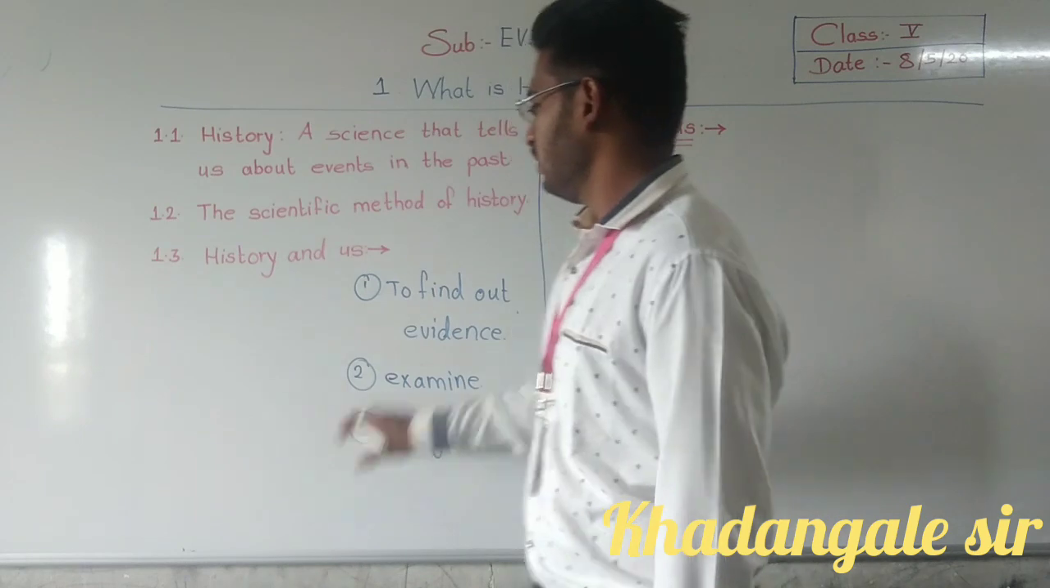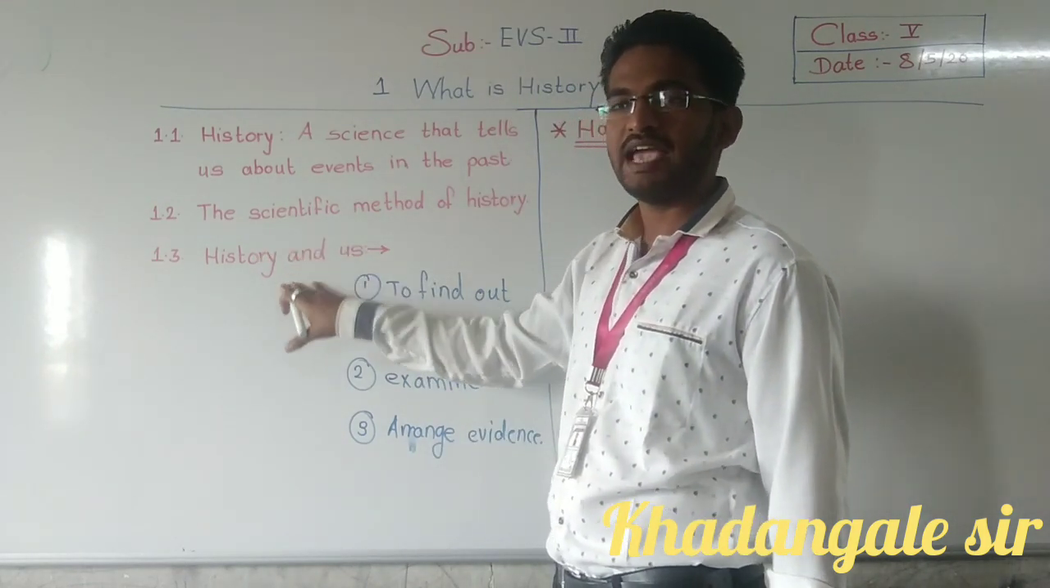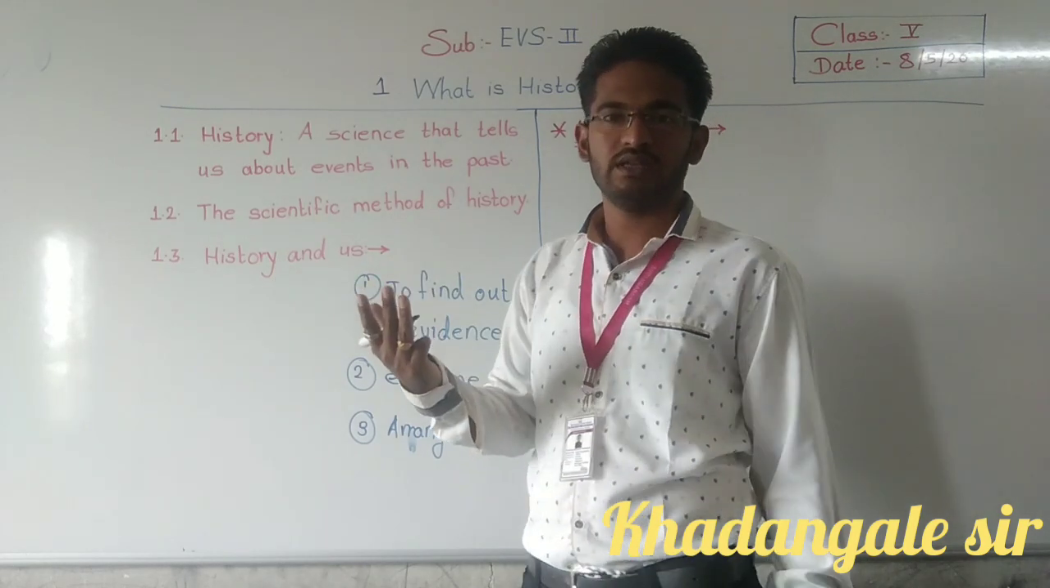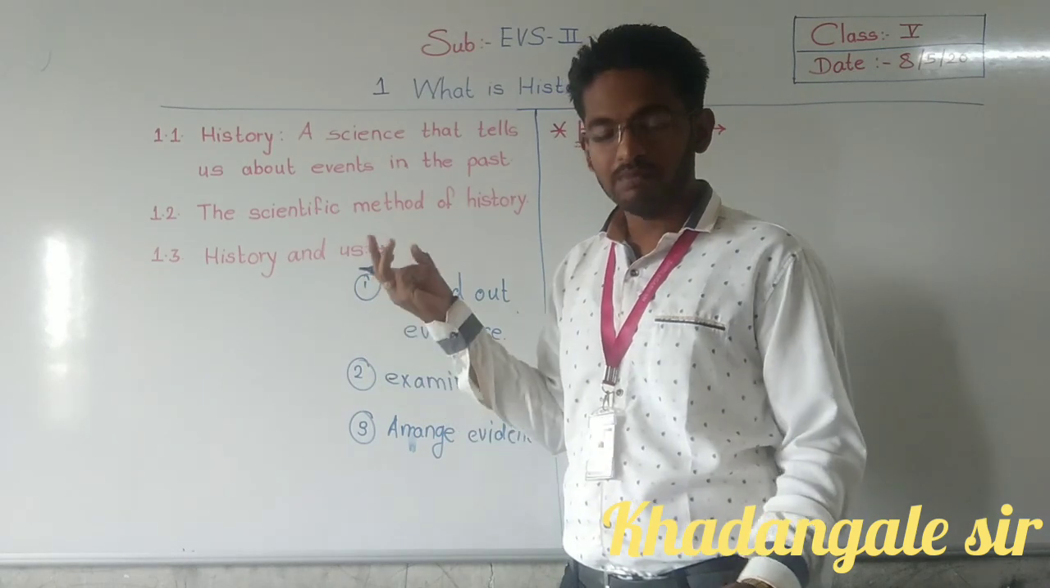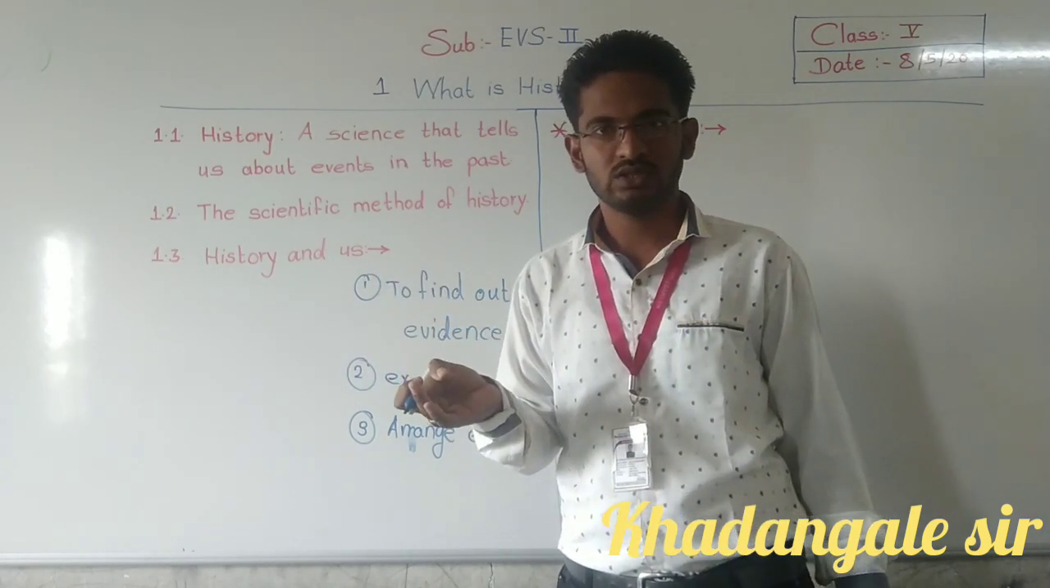And yesterday we also drew one diagram, types of evidence. There were three types. Which were those? Material sources, written sources and oral sources.